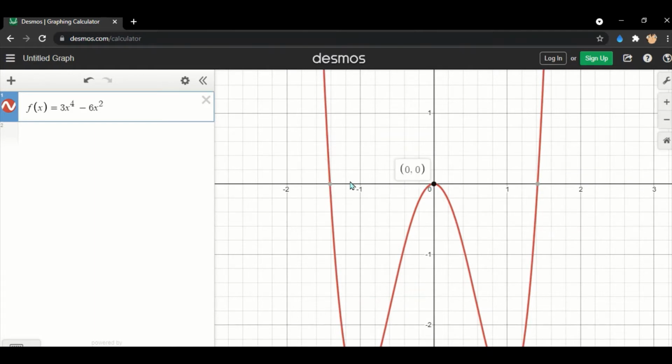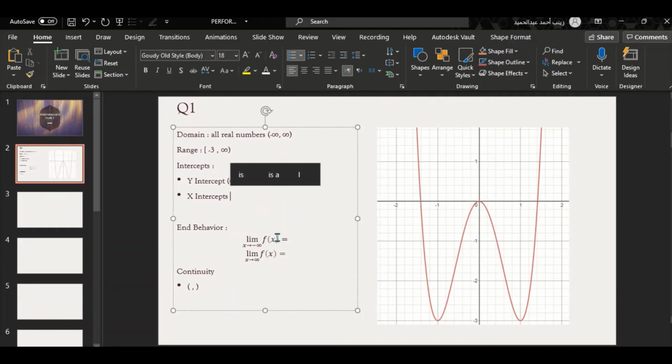So what we want to do here is we will copy these points to our slide. As you noticed, any graph can have a maximum of 1 y-intercept, but it can have multiple x-intercepts. So let me copy that down. Minus 1.414 and 0, 0, 0, and 1.414 and 0. Okay, great.